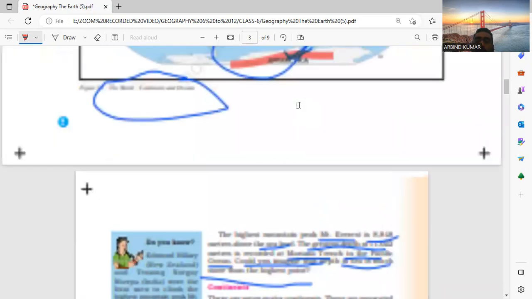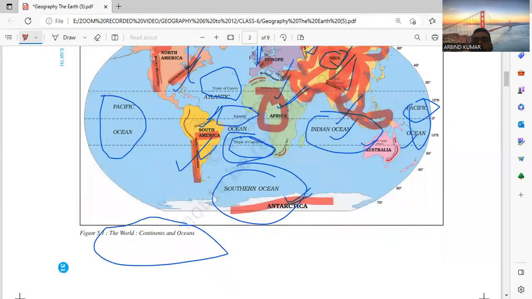Tropic of Capricorn, Tropic of Cancer, this is the world map. Tropic of Capricorn, Equator, and this is the temperate zone, this is the torrid zone. This is the hottest zone. This is the temperate zone. This is the 66 degree.